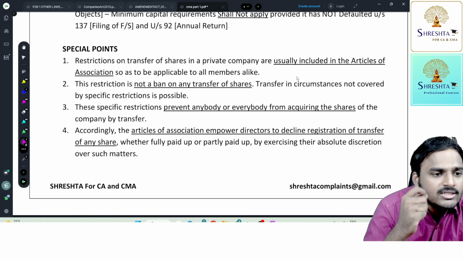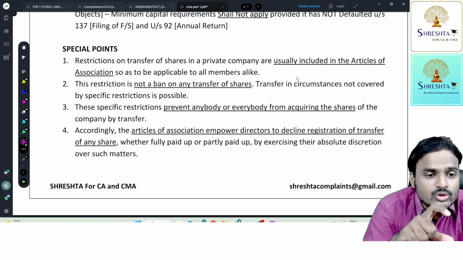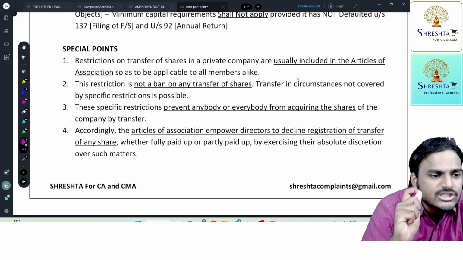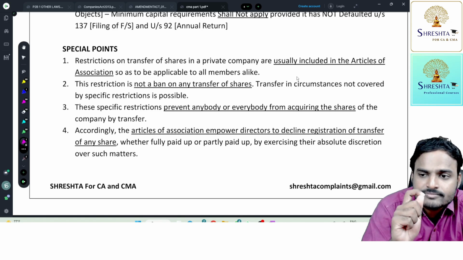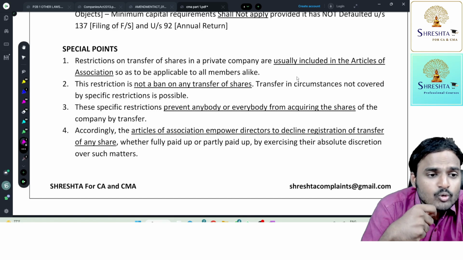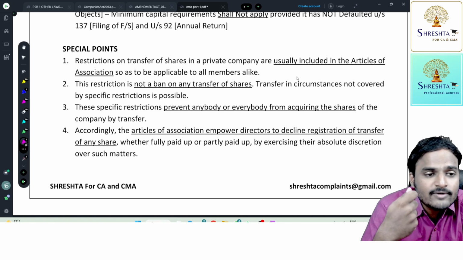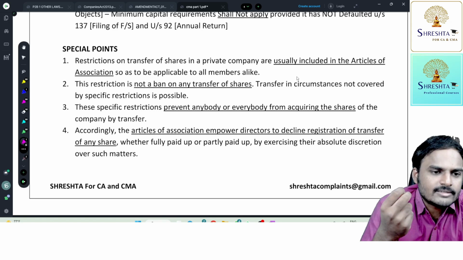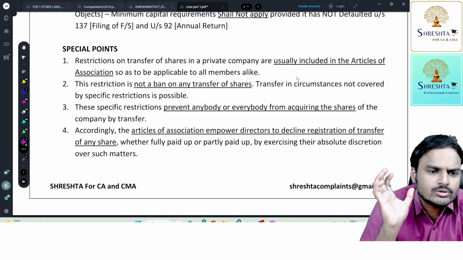Accordingly, the articles of association empower directors to decline registration of transfer of any share, whether fully paid up or partly paid up, by exercising their absolute discretion over such matters. So 100% discretionary power lies with the directors. Directors are the people who manage the company. They know what to do and what not to do for the welfare of the company, for its profit objectives, and for its growth.